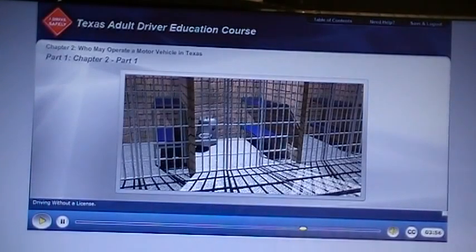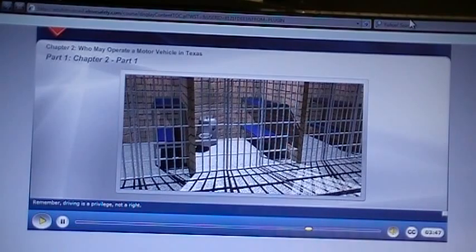Driving without a license. All right, so far you have heard about the requirements for obtaining a Texas driver license. Remember, driving is a privilege, not a right. Now let's see what happens if someone loses their privilege to drive as a result of breaking traffic laws. Driving without a valid driver license is against the law and can lead to serious consequences. The first conviction for driving without a license can result in fines of up to $200. Additional violations can result in increased fines and jail time.